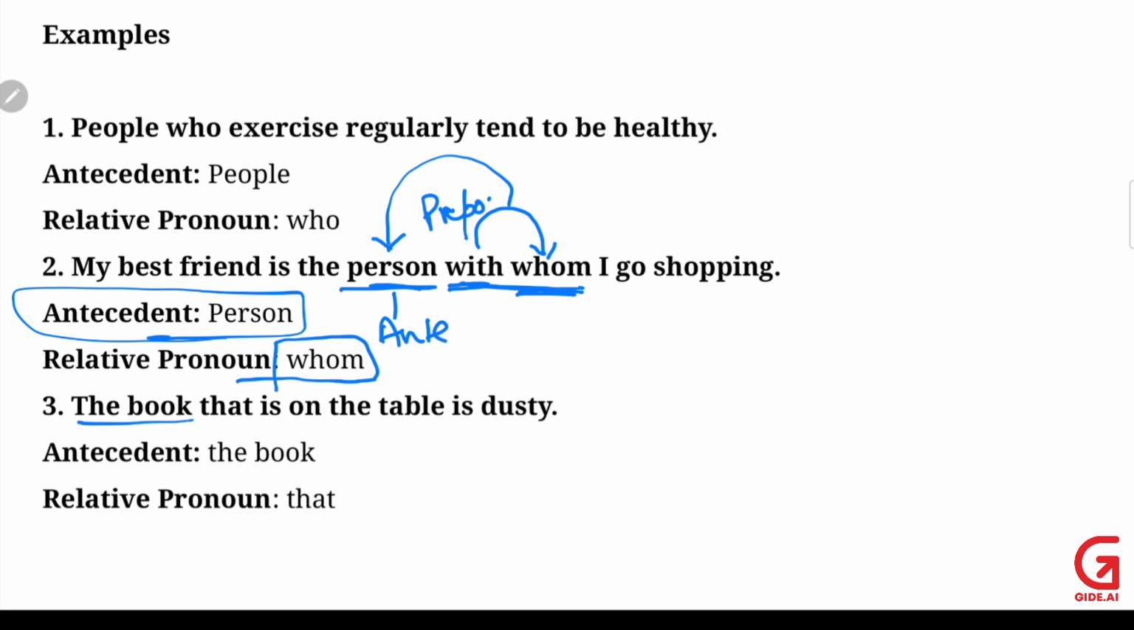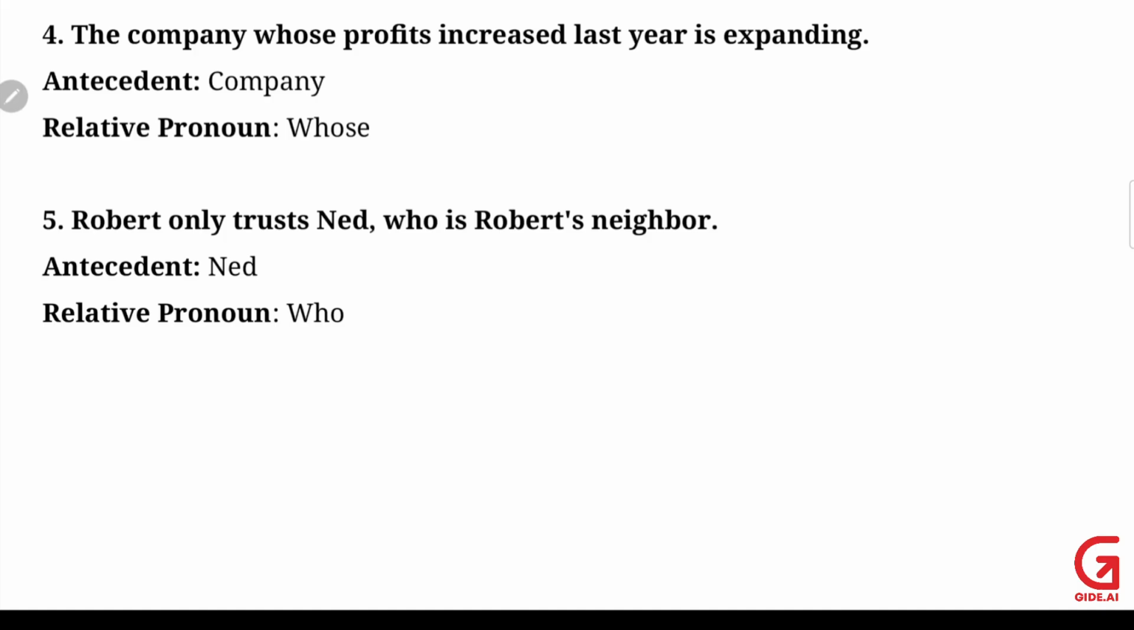Next one is a thing. For things, I've written that you use either whose or that. The book that is on the table is dusty. So that is talking about the book. The book is your antecedent and the pronoun is that. Any confusion? I hope not. Let's see more examples.